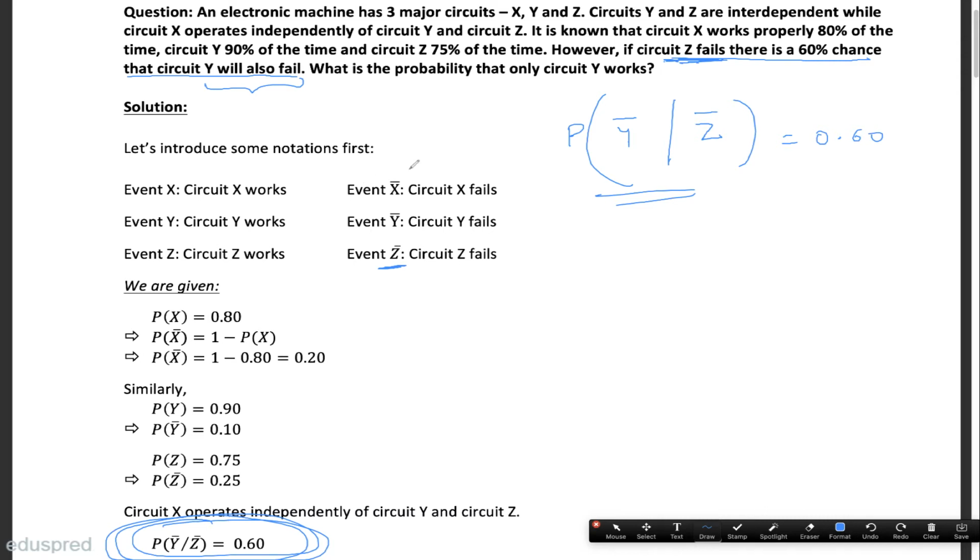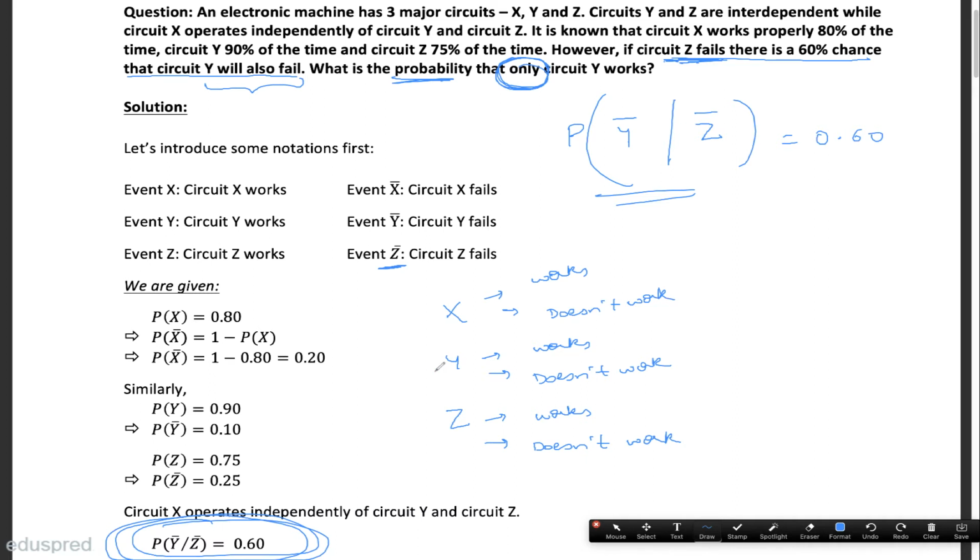Now let's understand what it is that we have to find over here. We have to find the probability that only circuit Y works. See, this word 'only' is really important over here. In total we have three circuits, X, Y, and Z. Now it can happen that X circuit works and it can happen that it doesn't work. For Y we have the same options. It can work and it can also happen that it doesn't work. Similarly, for Z we have the same options. Z can work and it can happen that it doesn't work. Right, now we need to have that only Y works.